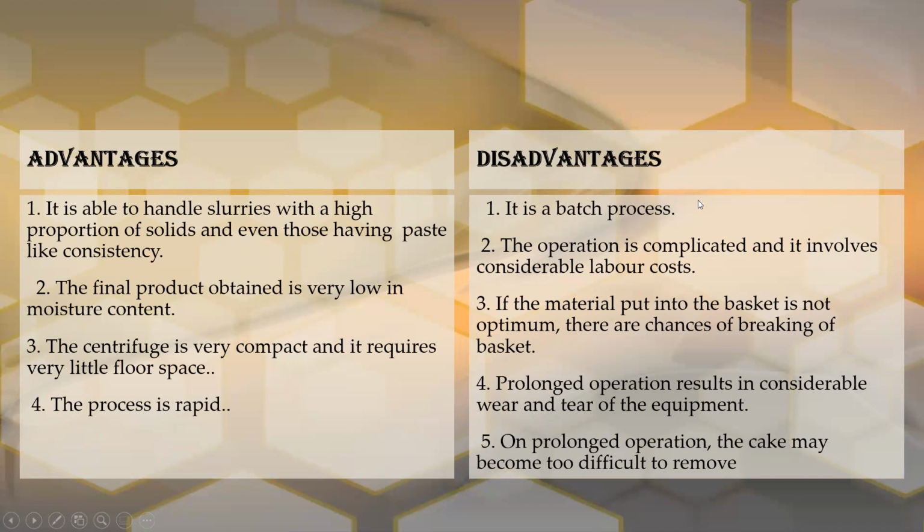The first disadvantage, it is a batch type process. The material will be separated in batches. So this is the first disadvantage. Second disadvantage, the operation is complicated and it involves considerable labor cost. This batch type of centrifugation is a complicated operating procedure and the labor cost will be high.